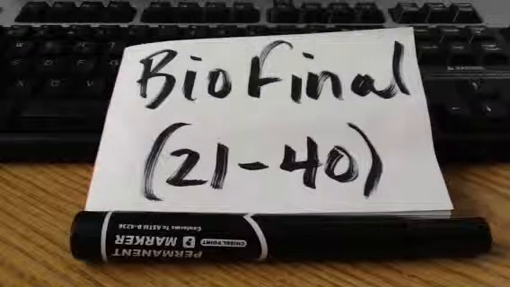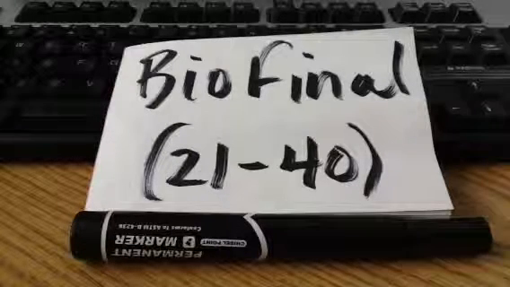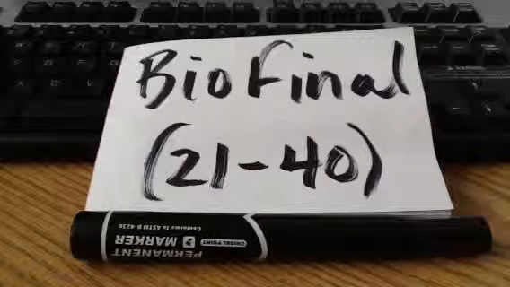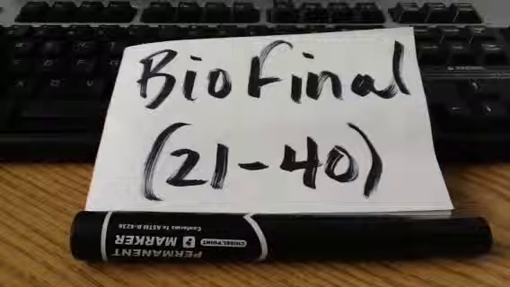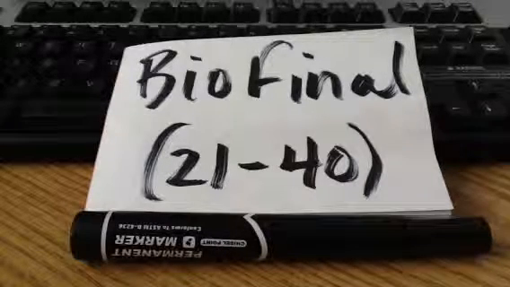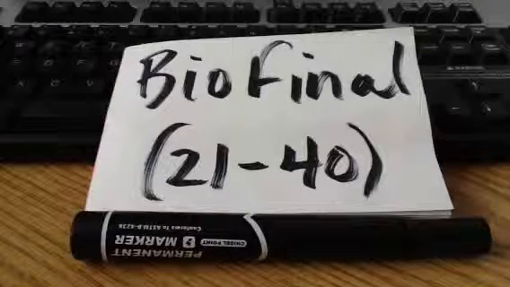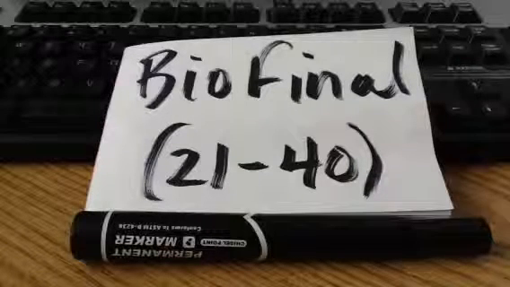Number 30. Isotonic describes an osmotic environment where there is more water inside the cell than outside the cell. Describes an osmotic environment where there is less water inside the cell than outside of the cell. Describes an osmotic environment where there is the same concentration of water inside the cell as outside the cell. None of the above.